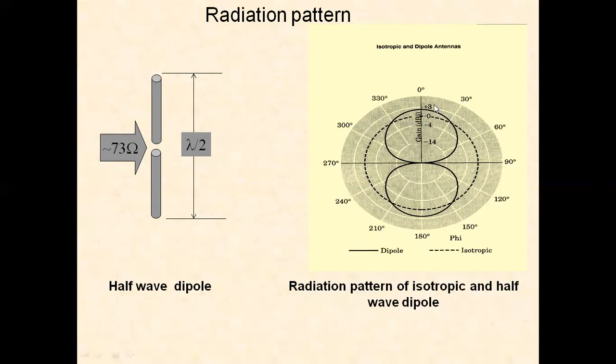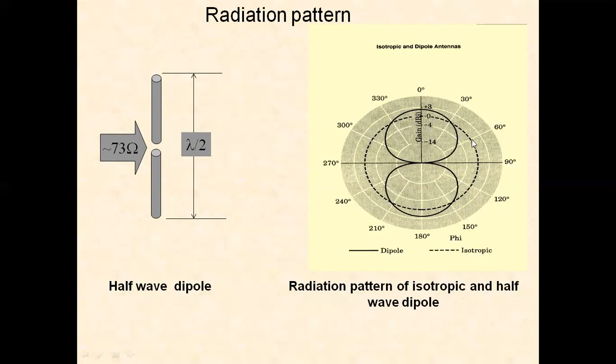How will the graph be here? The graph is the electric field with respect to direction. So the radiation pattern is with respect to direction. If we take an isotropic radiator, it is circular. The radiation pattern is circular like this. This is the radiation pattern. These are dashed lines.